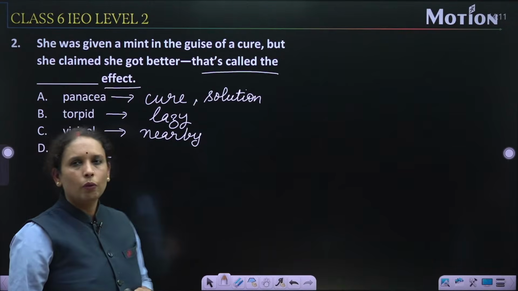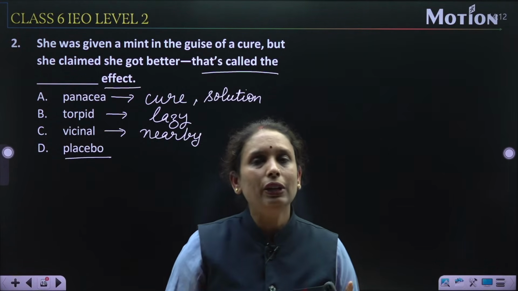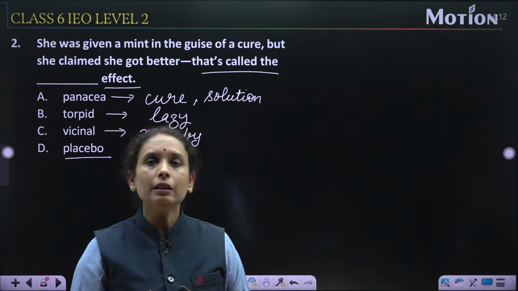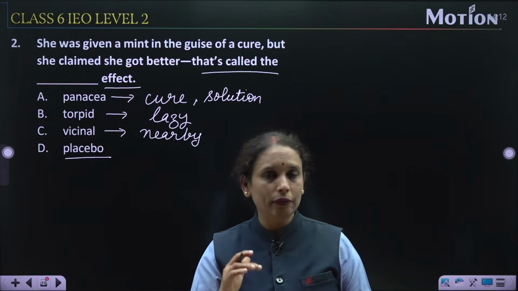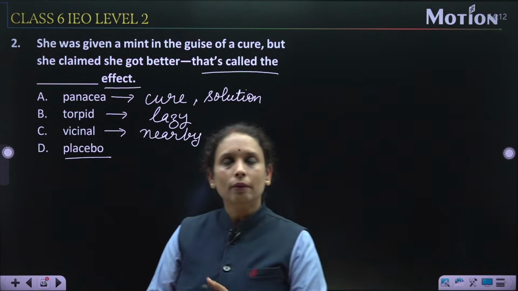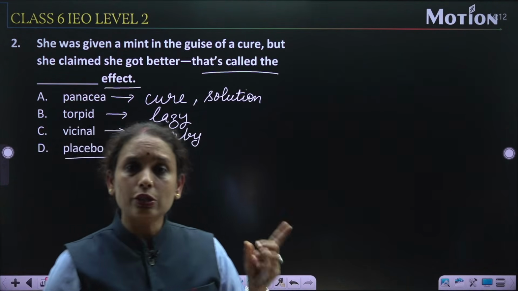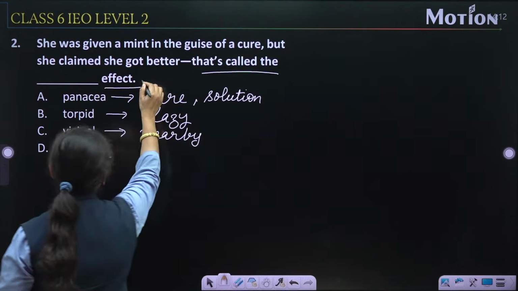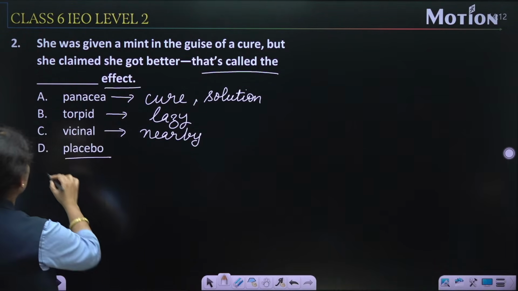Placebo. What does the term placebo mean? Placebo, a person feels better after taking some harmless thing and believing it as a medicine. Right? What does the effect placebo mean? Placebo, when a person believes anything like a medicine, but that should be a harmless thing. Right? So here we talk about the effect. So I think the option number D is the right one.